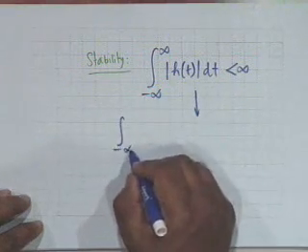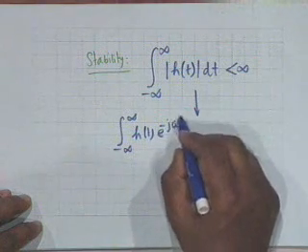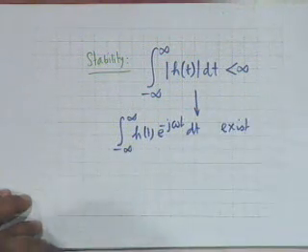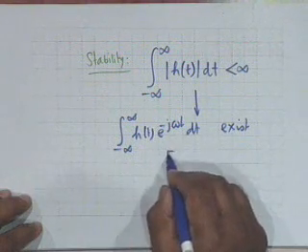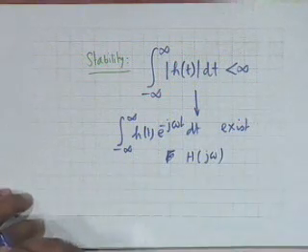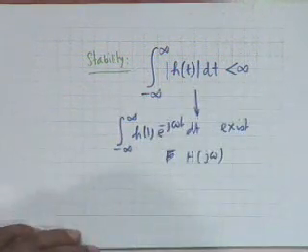What is the Fourier transform after all? Minus infinity to infinity, h of t e to the minus j omega t dt. This must exist. All right, the Fourier transform exists. So capital H of j omega exists. Now I turn it the other way around.